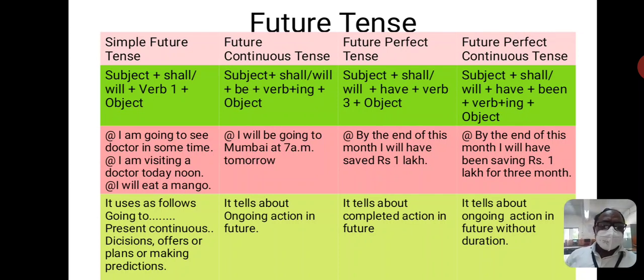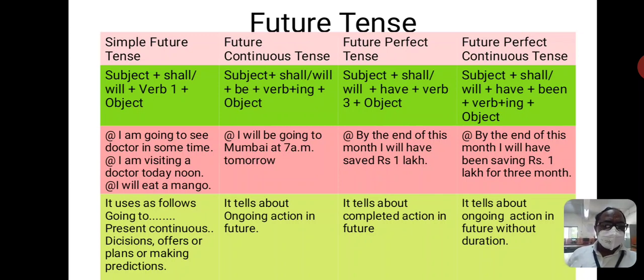Second type, future continuous tense, tells about ongoing action in future. I will be going to Mumbai at 7 a.m. tomorrow. That is a future action, and it is shown by the structure subject plus shall or will plus be plus V4 plus ing plus object.